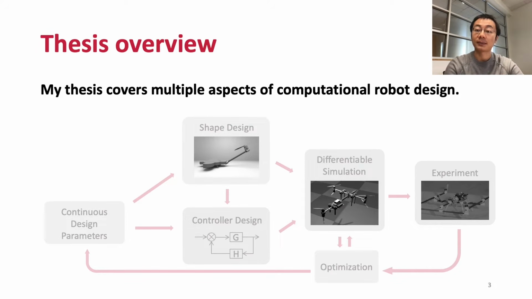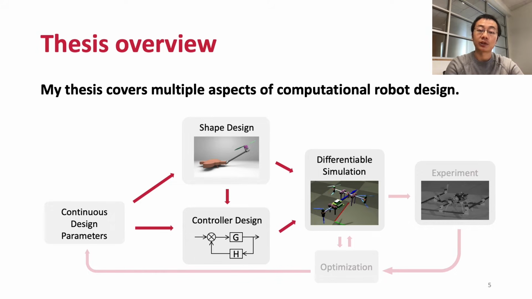My thesis aims to automate this design process with computational tools and covers multiple essential aspects of a robot design pipeline, which combines shape and controller design, physics simulation, optimization, and real-world evaluations. Specifically, my thesis makes 3 unique contributions.